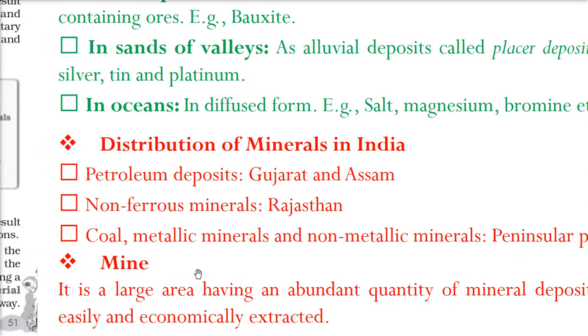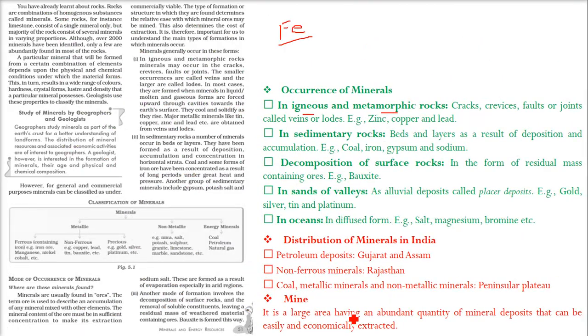So what is a mine? You cannot call something a mine unless it is a large area having an abundant quantity of mineral deposits that can be easily and economically extracted. Say if this is a coast and you go 1000 kilometers here and put in a lot of effort and get a very little amount of mineral, and the cost is also very high if you want to sell it, then there is no point in calling it a mine.